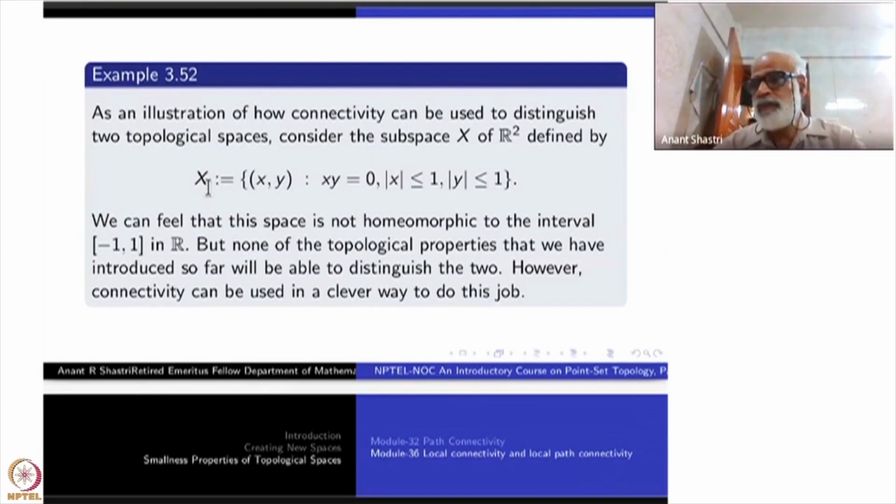A homeomorphism has to induce what? Bijectivity of the connected components, bijectivity of path connected components. So what is wrong? Namely, our assumption is wrong that there is a homeomorphism from X to [-1, +1].